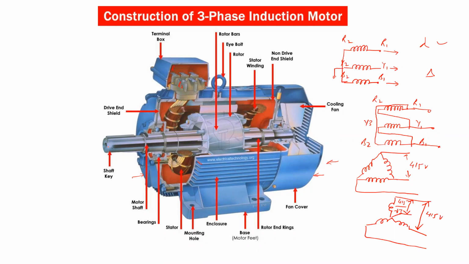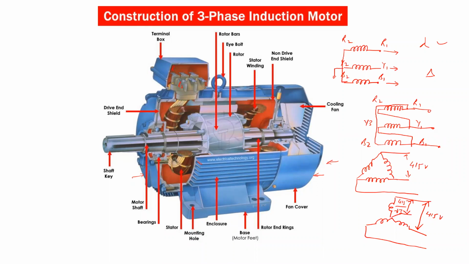Now it consists of a rotor, and the rotor also carries some winding. There are two types of rotor construction. One is the squirrel cage rotor, and the second is the wound rotor. Here in the diagram, it is a squirrel cage rotor. We will find it is smooth and cylindrical in shape, and the air gap between the stator winding and rotor winding is very small. So this is the rotor construction.